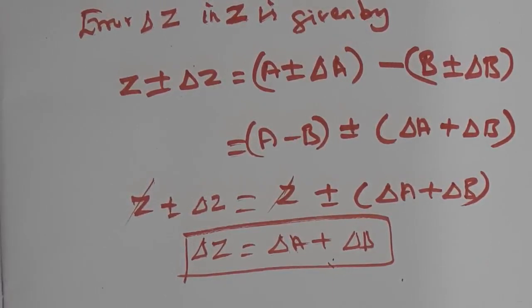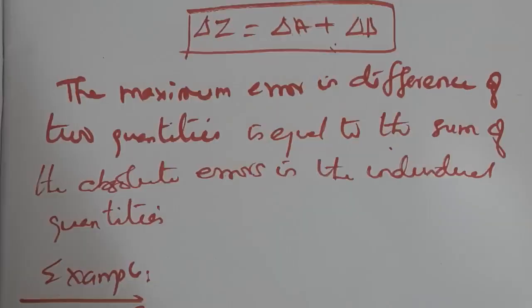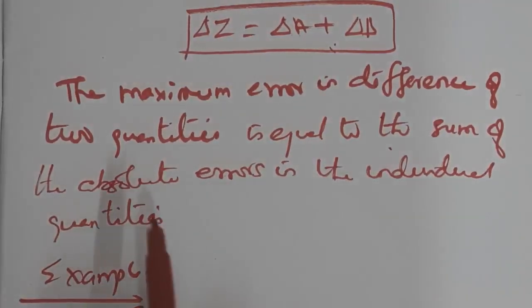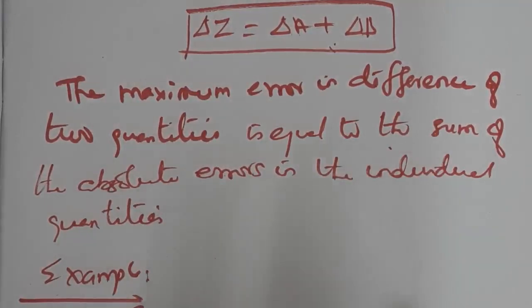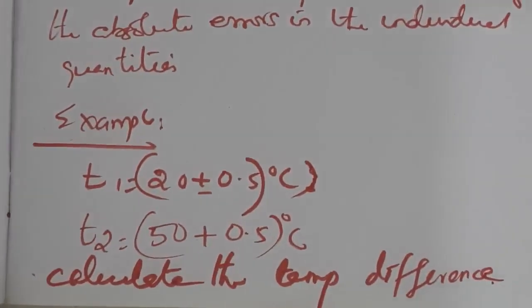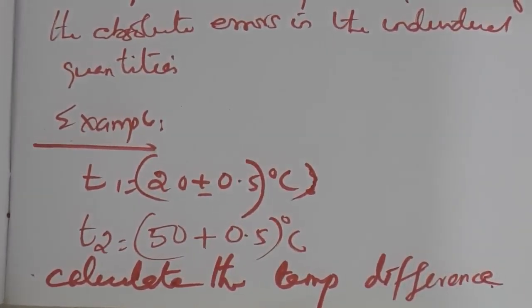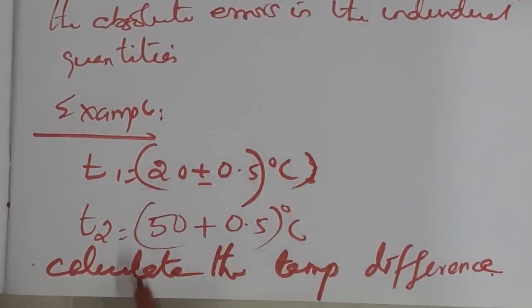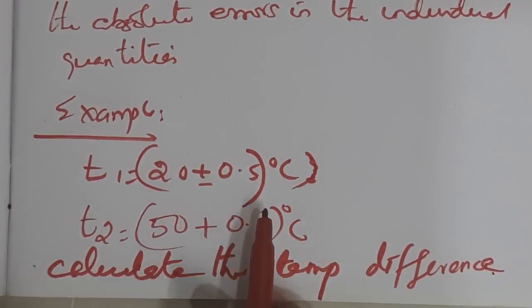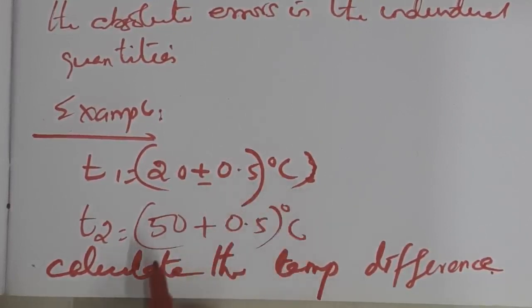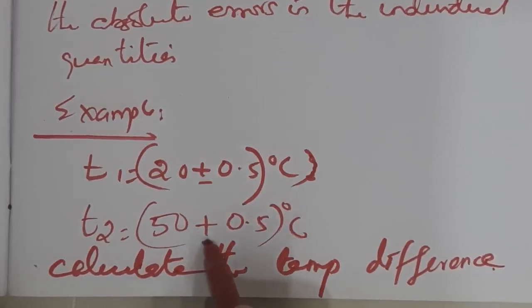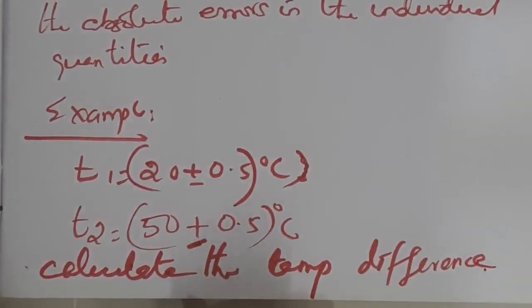We can discuss this also with the help of one problem. So what is the example given in your book? There are two temperatures given. The temperatures of two bodies measured by a thermometer. T1 is 20 plus or minus 0.5 degrees Celsius and T2 is 50 plus or minus 0.5 degrees Celsius. Calculate the temperature difference and the error in it.